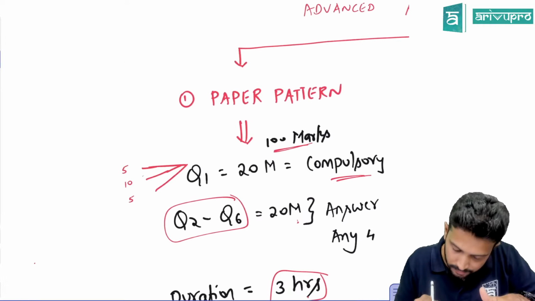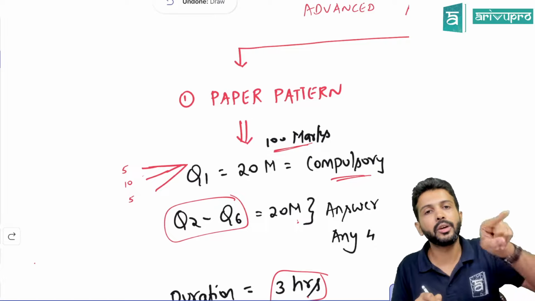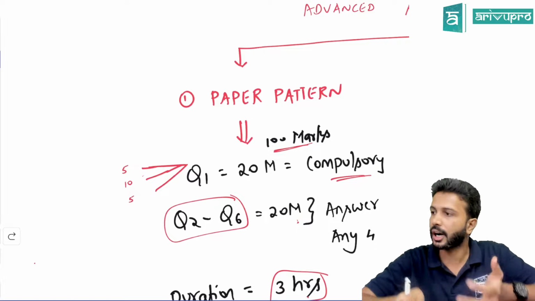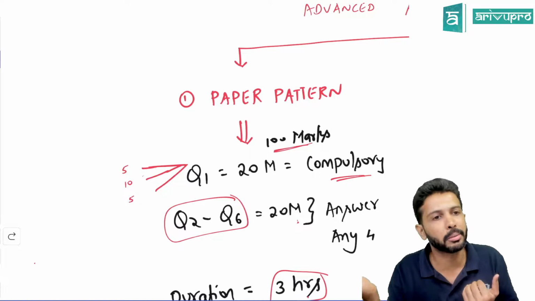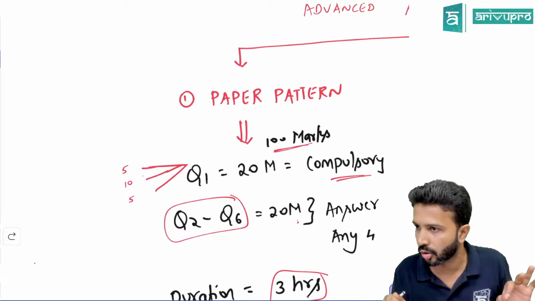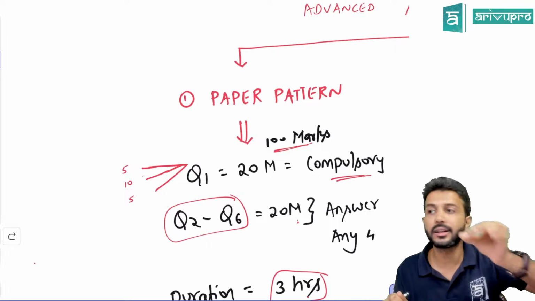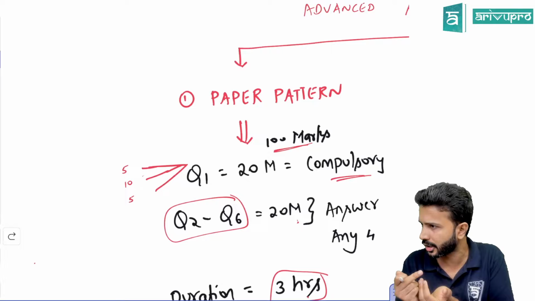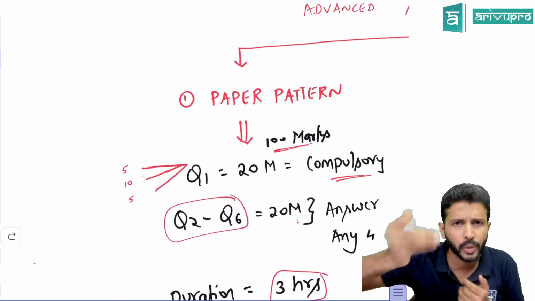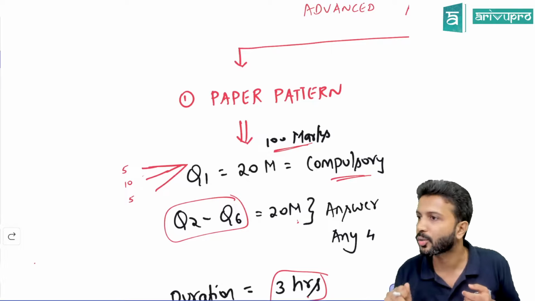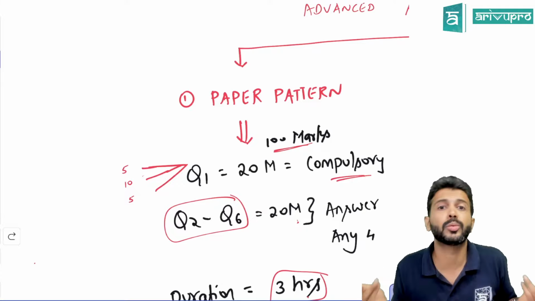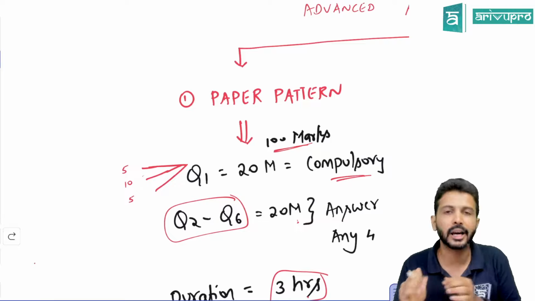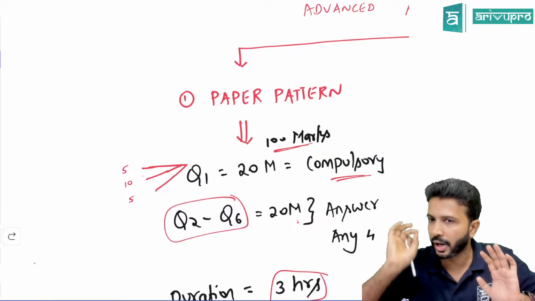Just because I say the first question is compulsory does not mean you need to attend it first. You can attend question number 1 wherever you want. You can start with question number 6, end with question number 1. Any order is okay, but please make sure you write the right question numbers. Sometimes students are under such tremendous pressure that we have seen them solving question number 3, but they've written it as question number 4. In that case, we really can't tell whether the student is going to get marks or not. So please be careful about the numbering of the question.